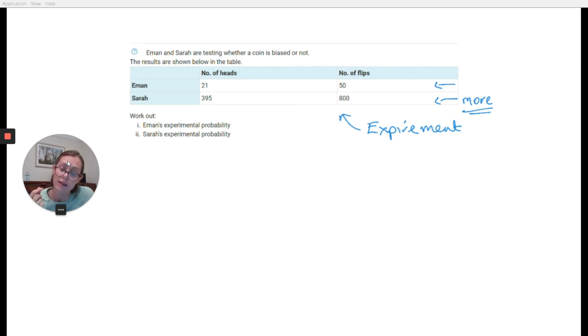So if they ever ask you whose data is more accurate, whose data should I trust more? We're always going to trust Sarah, because she did the experiment more times. She's got more evidence to base her answers on. Now, Iman's experimental probability is exactly how we've been doing it before. We would say, okay, for Iman, what's my event? Flipping a coin.